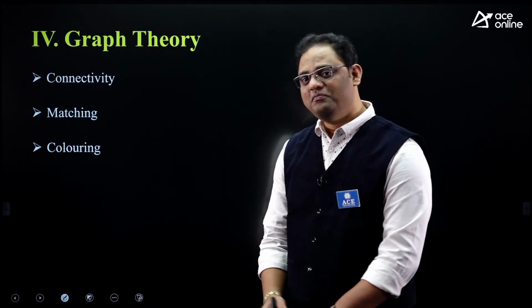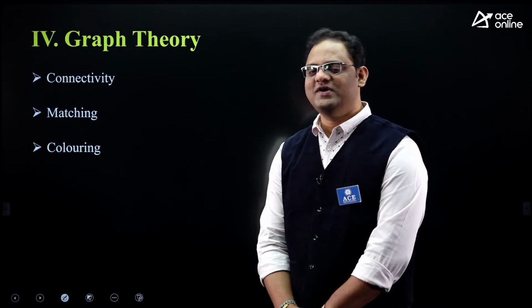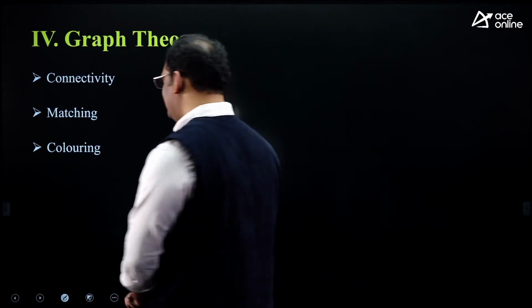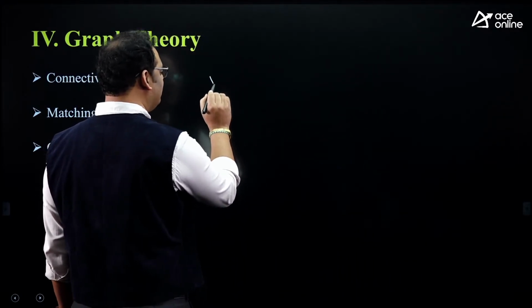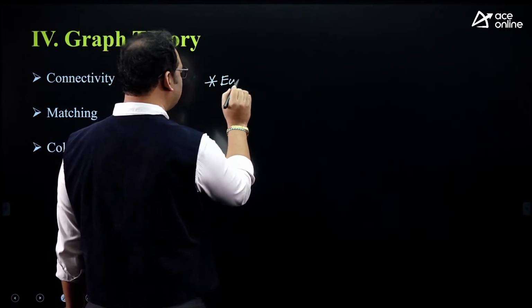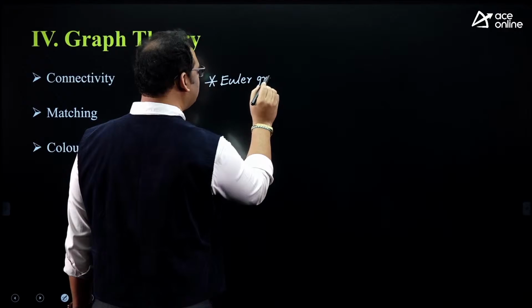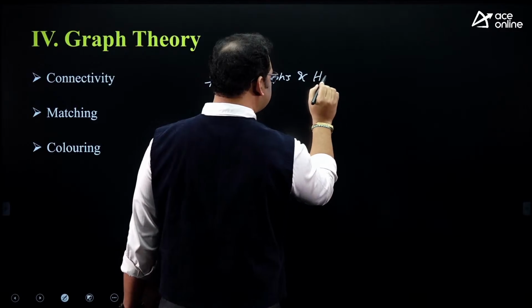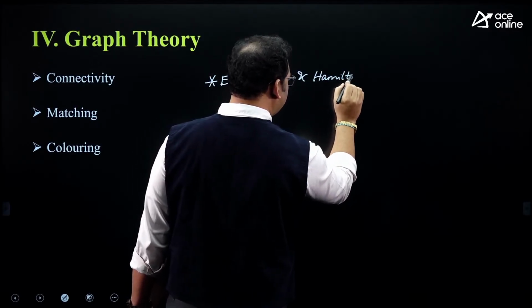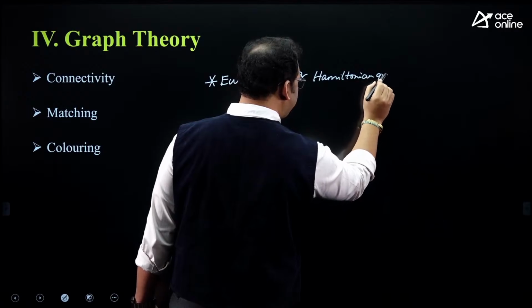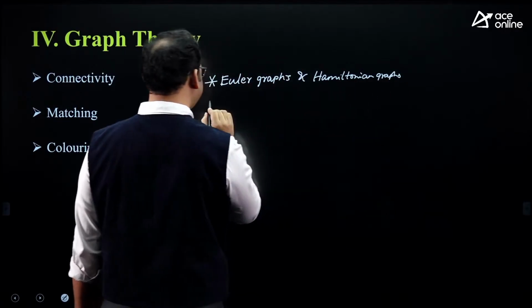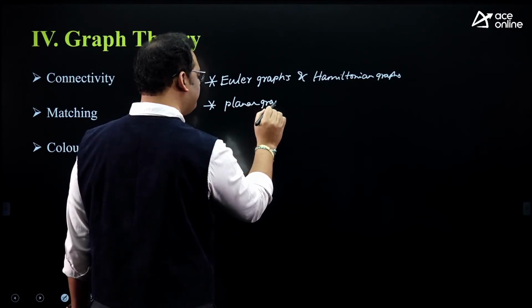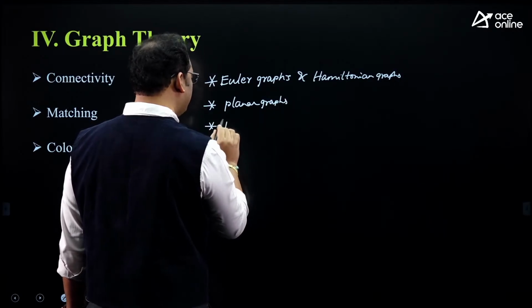From graphs, we have many basic concepts, and also Euler graphs, Hamiltonian graphs, planar graphs, isomorphic graphs.